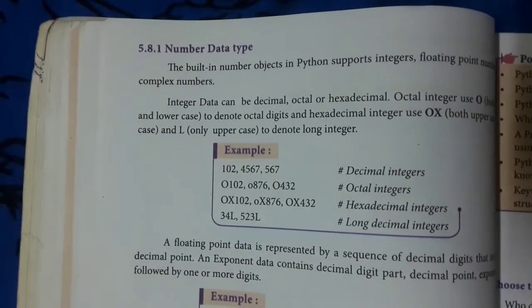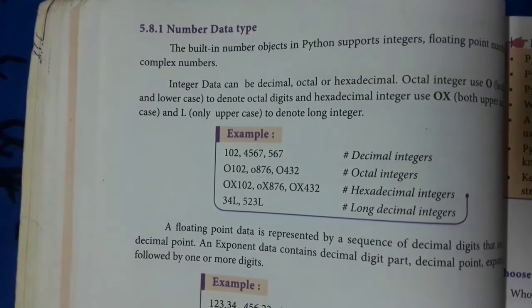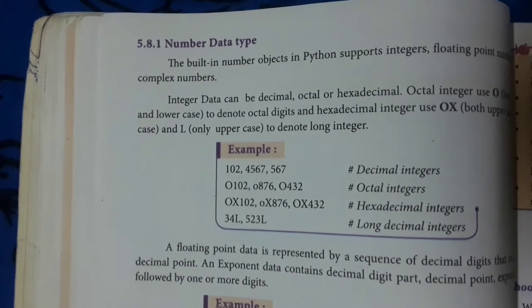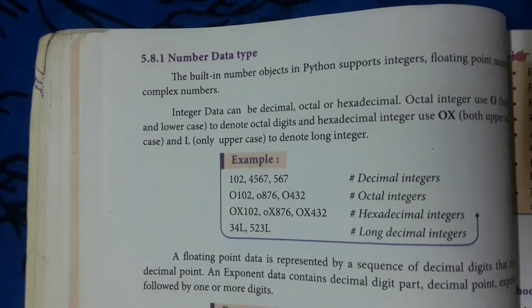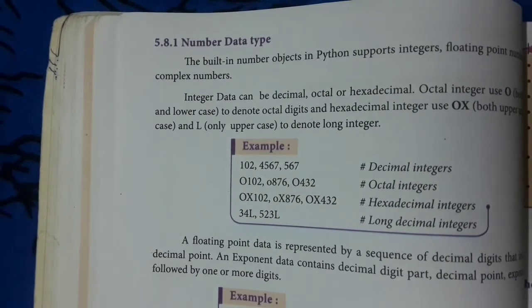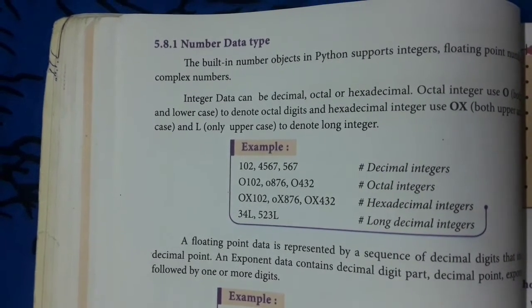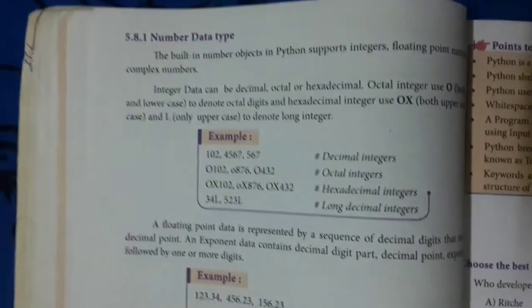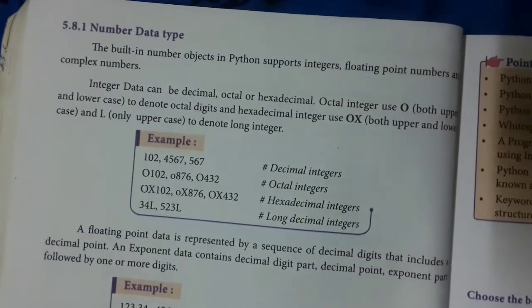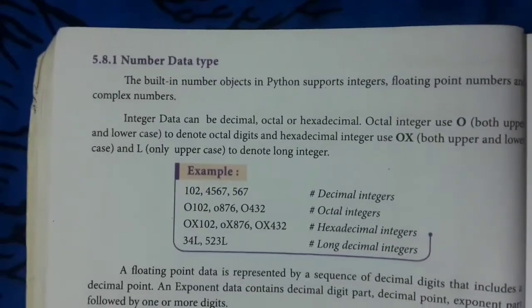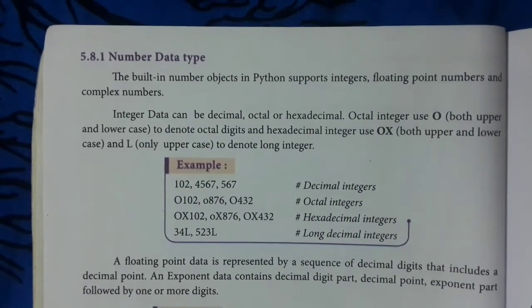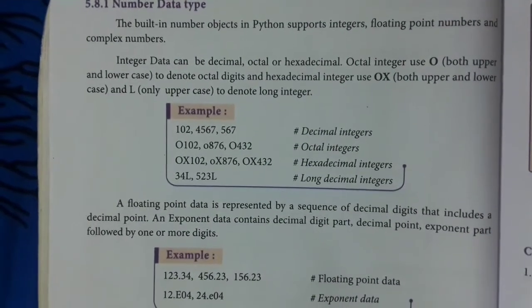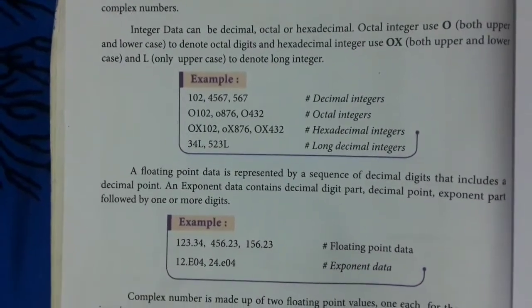Next one is data type. When you are assigning a variable, you have to mention what type of data you are going to give in that variable. That is said to be the data type. You have numbers, boolean and string here. Numbers will be integers, then point values are called float values. The integers can be classified into decimal, octal, hexadecimal, long decimal. The next one we have is floating point. Floating point is point value, that is, you have floating point data and exponent data.